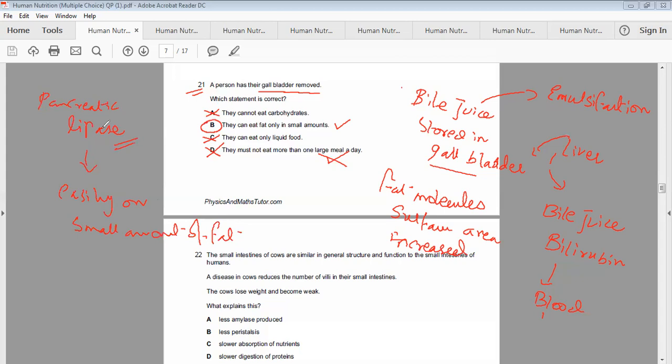We have two types of lipase in the intestine. One is the pancreatic lipase, another one is the intestinal lipase. Okay, so this B is the correct option.